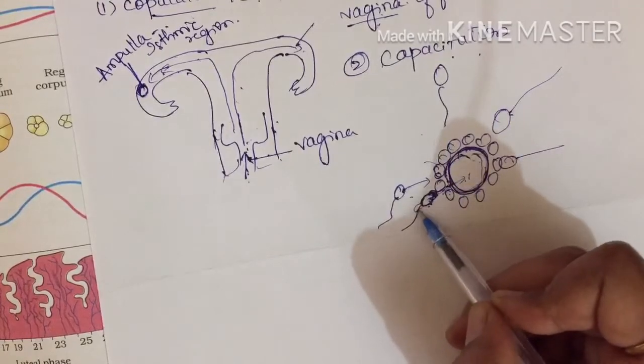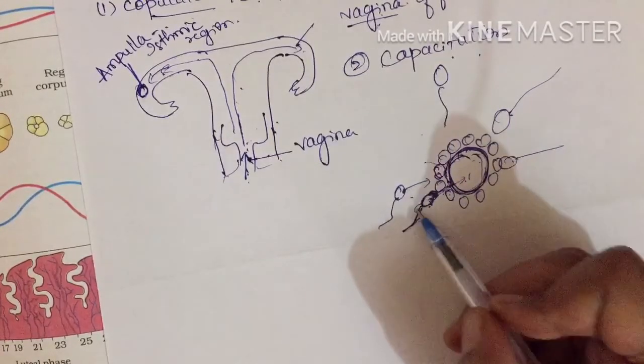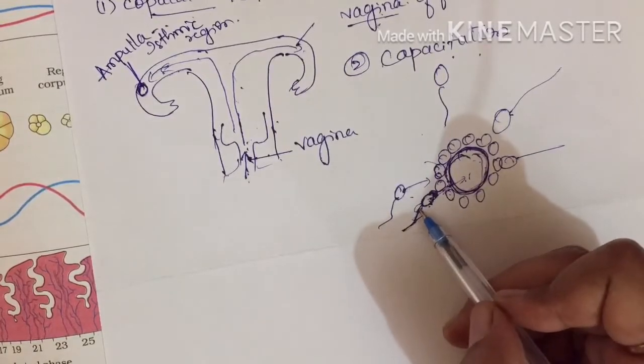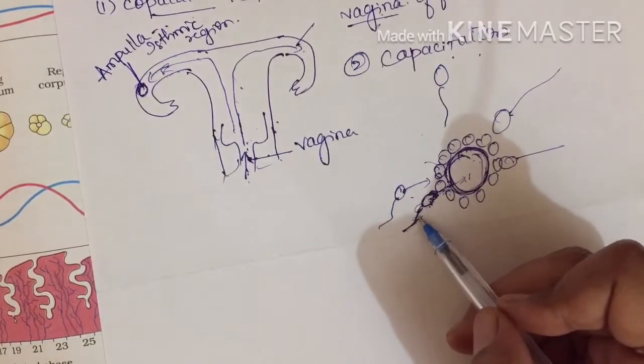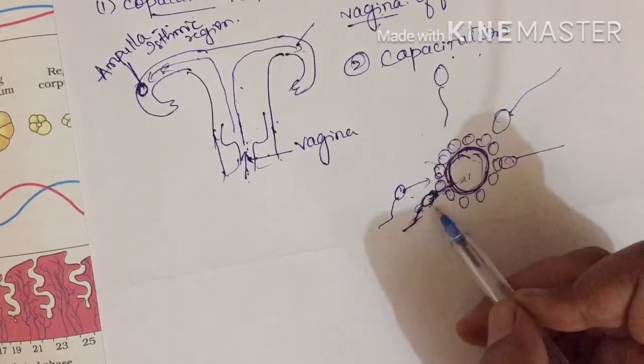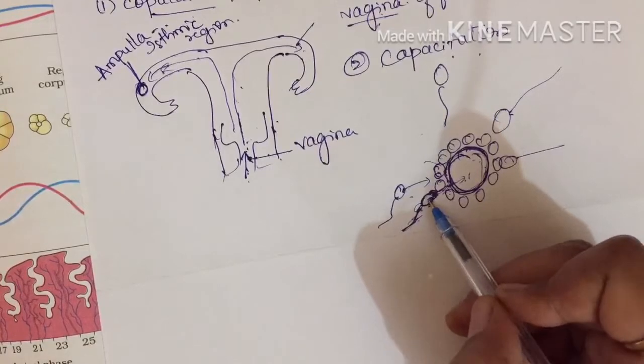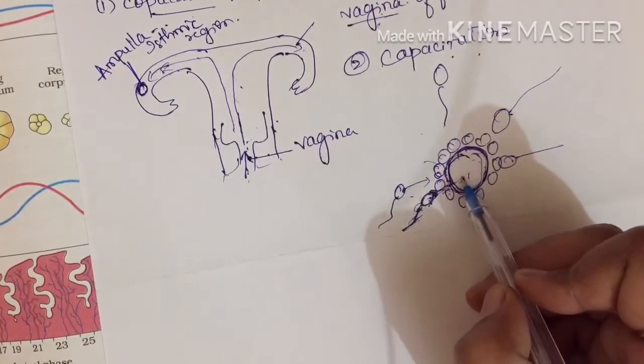Now the tail's function is also not there. The tail will be released out. What was the function of the tail? It helps in movement, right? When it has reached the ova, there is no use of the tail now, so the tail will be released and the acrosome will be utilized. Only the nucleus will be left over. Now that nucleus will reach inside this ova.